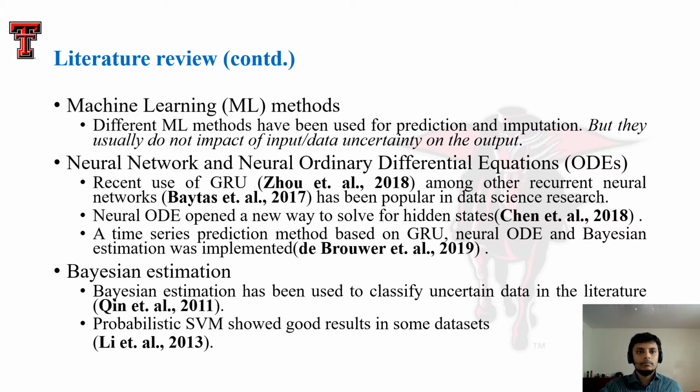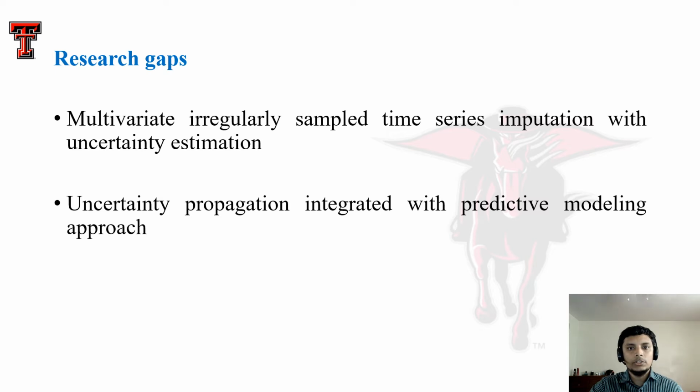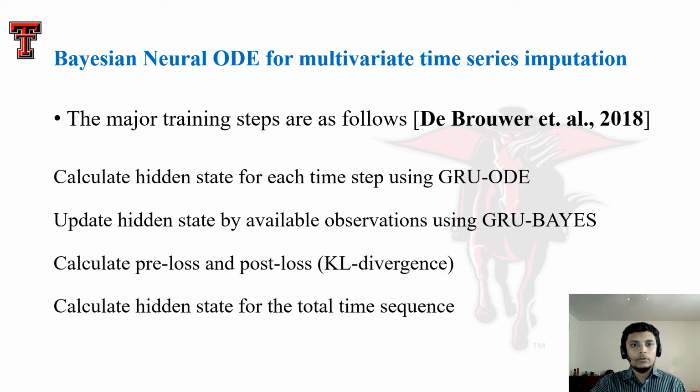cited papers. Based on the surveyed literature, two potential research gaps have been identified. The first one is the need for a multivariate irregularly sampled time series imputation with uncertainty estimation method, and the second one is an uncertainty propagation technique integrated with predictive modeling. For the multivariate irregularly sampled time series imputation, we use GRU-ODE-Bayes imputation, or in short, GOBI method.